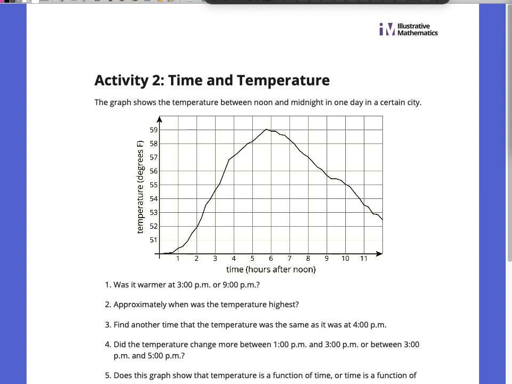Okay. So Summit Learning, Day 8, Activity 2, time and temperature there. And okay, whoops, I need to fix that.